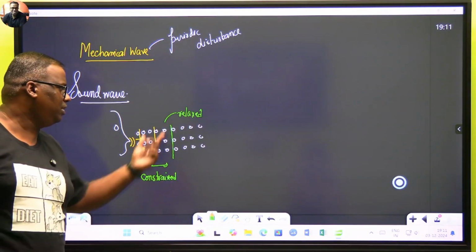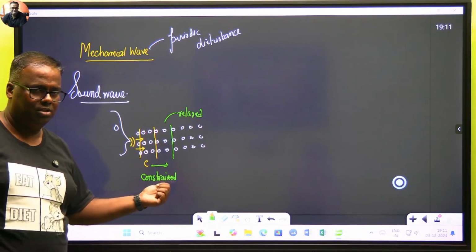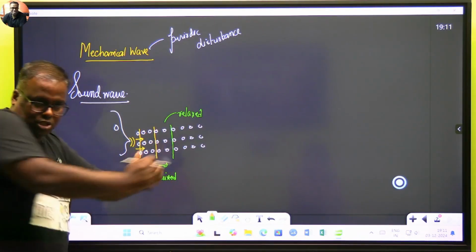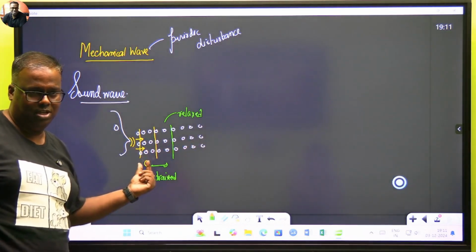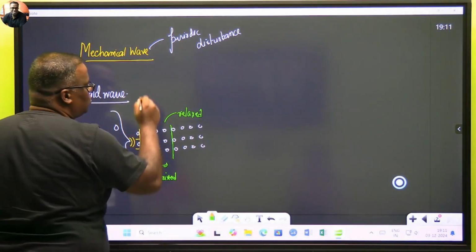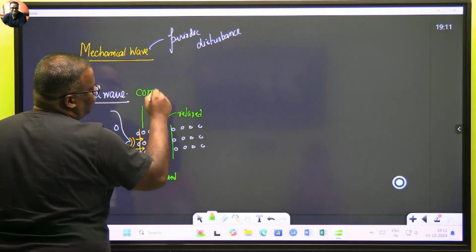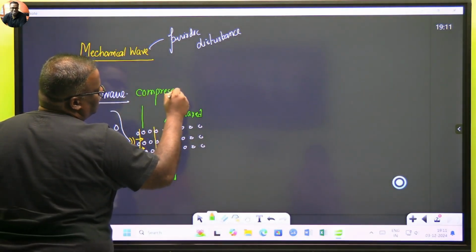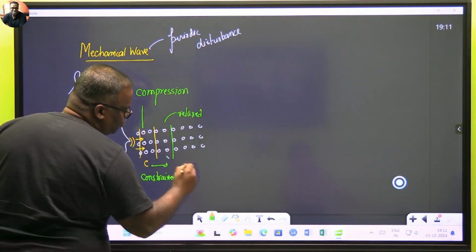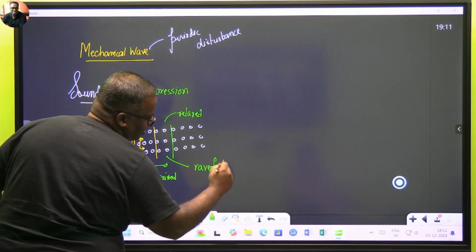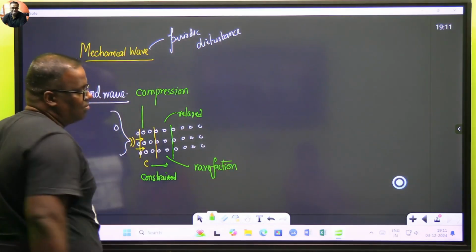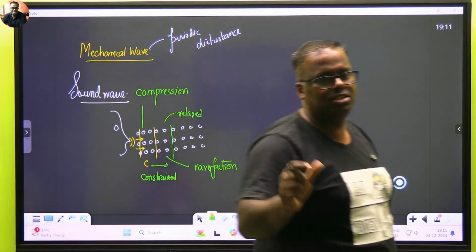Immediately the roles will shift, because once this fellow has got compressed, he will also again try to expand. When he expands, he gets compressed. So this zone will be called the zone of compression in the language of waves, and this zone will be known as rarefaction. So we get a CR, CR, CR, CR pattern.